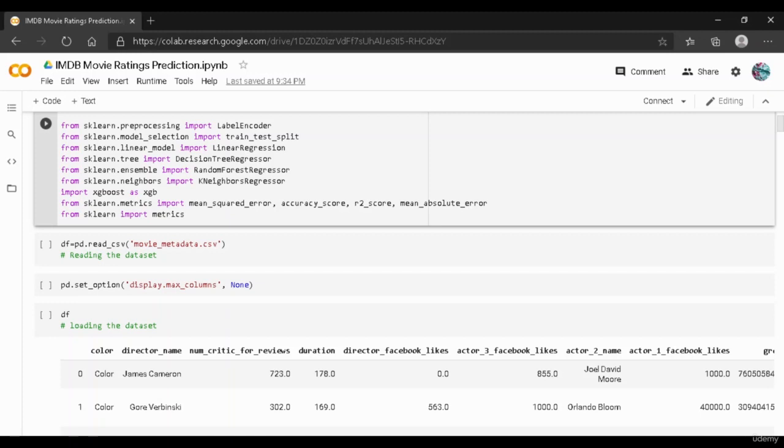But when it comes to classification, models will predict a label, whether the output is going to be yes or no, or if a person is infected with a disease or not. For such problems, we use something called classification models. But for now, we are predicting an IMDB score. For that reason, we have used these regression models over here.